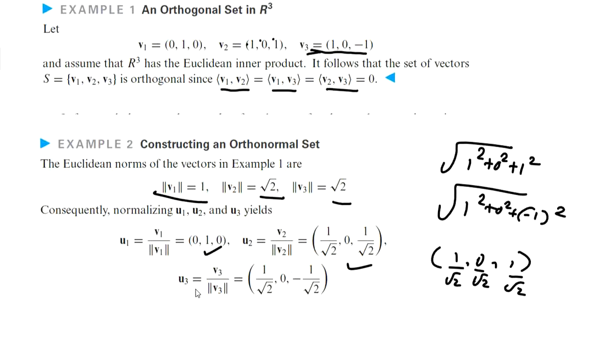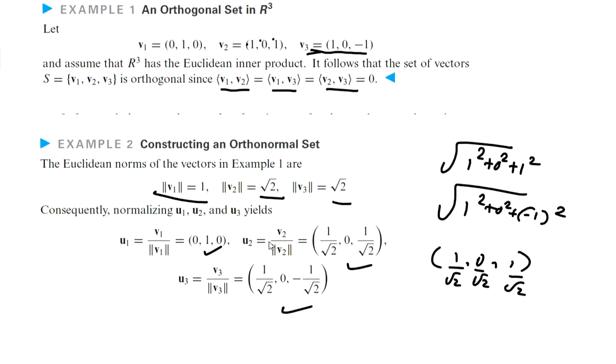Similarly, u3 is v3 divided by norm v3, and we get this vector. Now, we can see that all these three vectors u1, u2, u3 are mutually perpendicular or orthogonal, and they are of unit norm. Norm of each ui is 1.